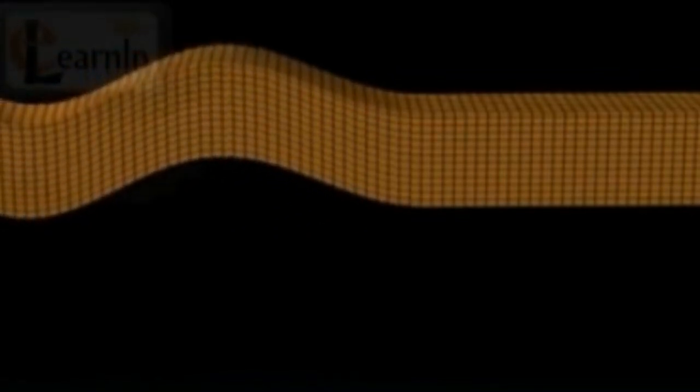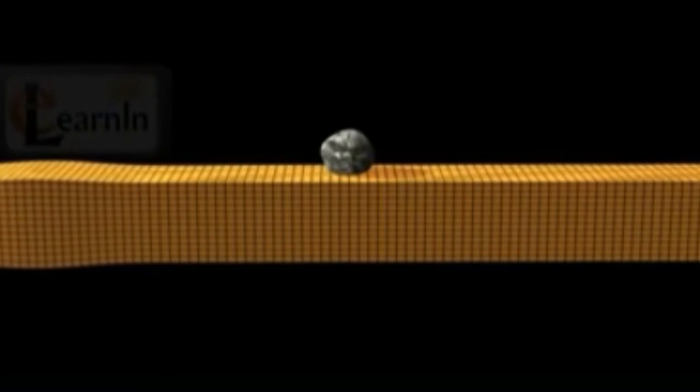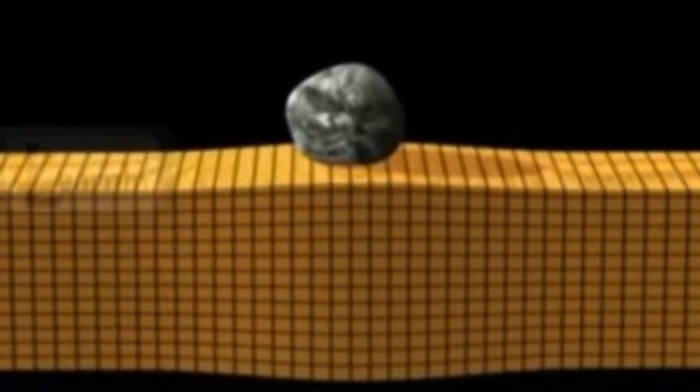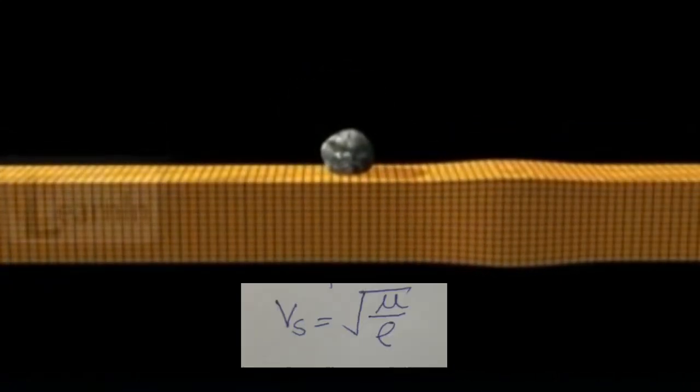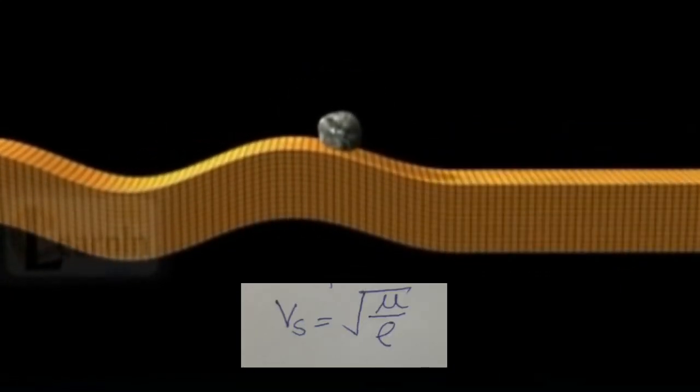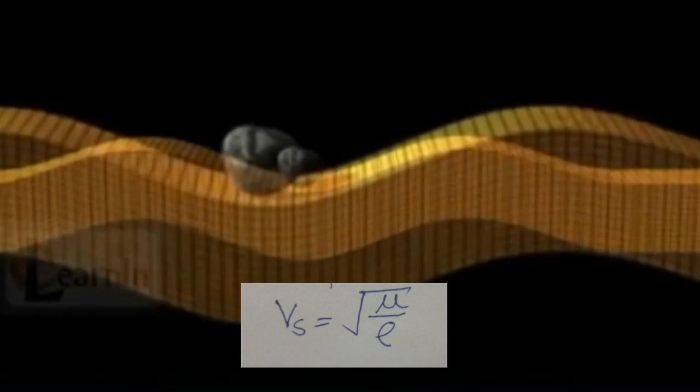The particles of rocks move up and down perpendicular to the direction of wave propagation. The velocity of S wave can be calculated by the following formula. Vs is equal to square root of mu upon rho.